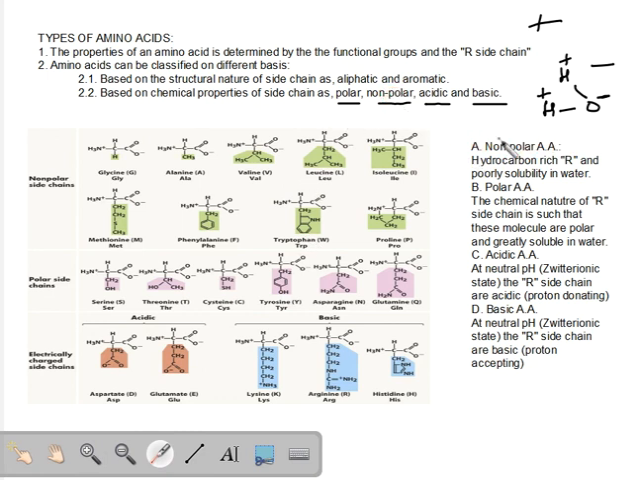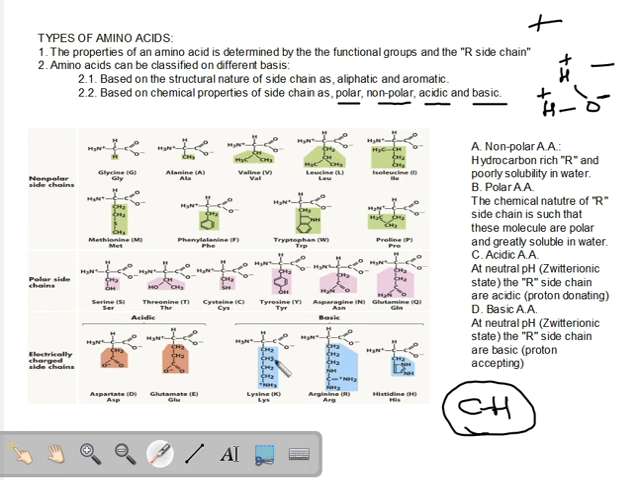A non-polar amino acid has a hydrocarbon-rich side chain. What is a hydrocarbon? As the name suggests, it is any compound made up only of carbon and hydrogen. Let us look at some non-polar amino acids. Carbon, hydrogen side chain. There are only carbon and hydrogen. Let's have a look at this. Only carbon and hydrogen.